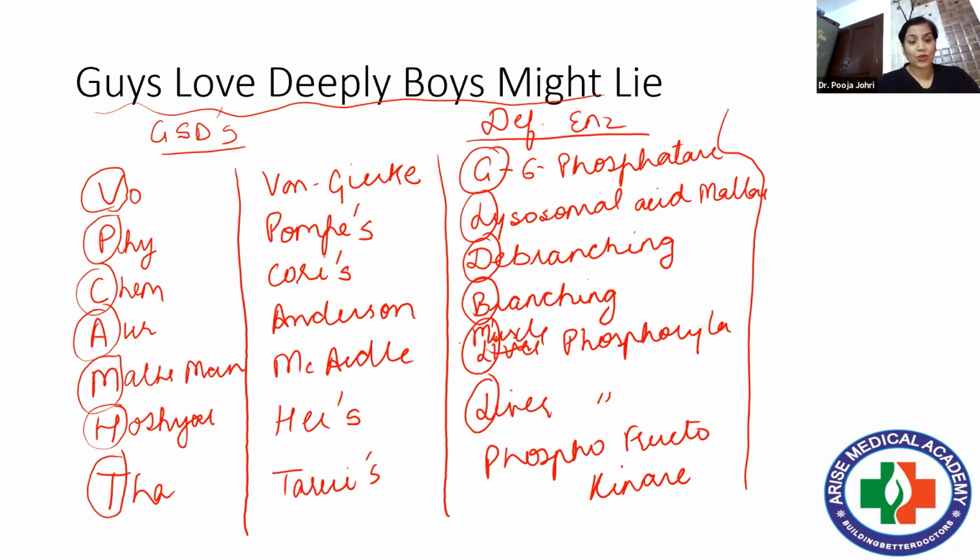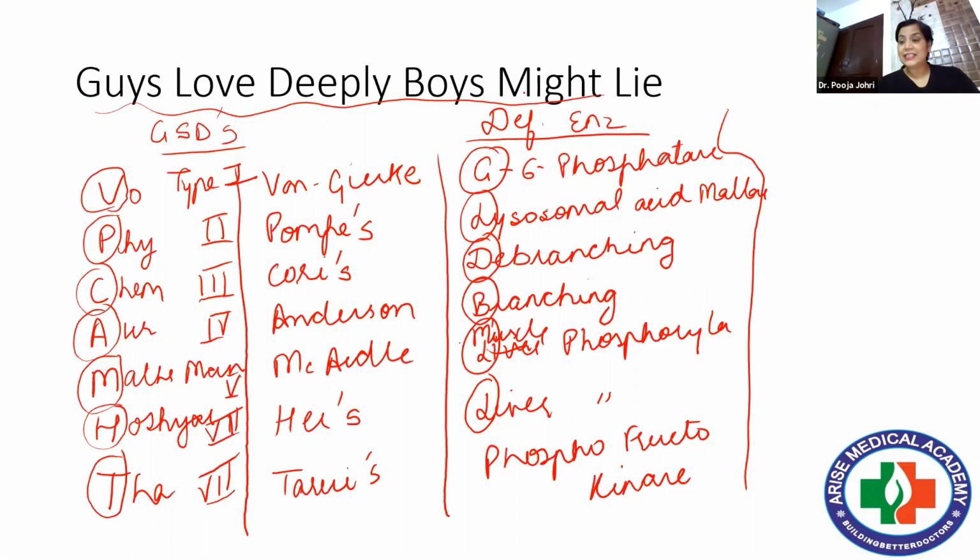Again, I'll repeat it because sometimes the questions are asked on different types. Von Gierke's is type 1. Type 2, 3, 4, 6, and 7. And the mnemonic for this is one is woh physics, chemistry aur maths mein hoshiyar tha, and another is Viagra pills can augment male happiness too. And these are the mnemonics of the deficient enzymes. Guys love deeply, boys might lie.